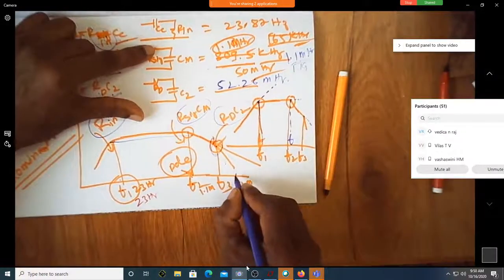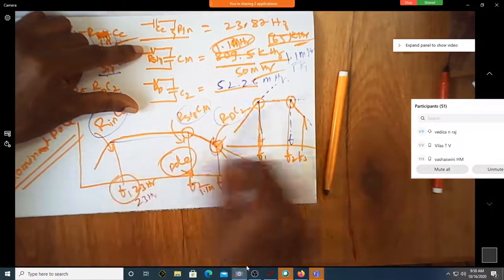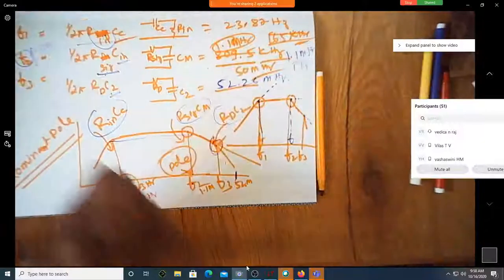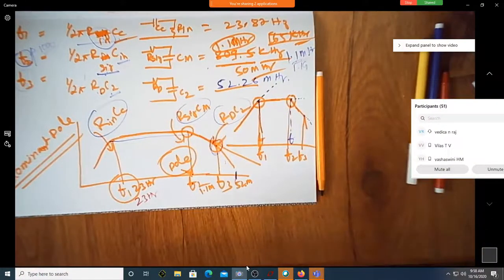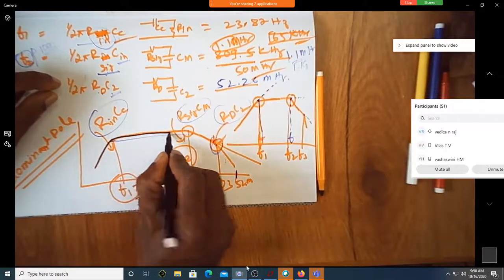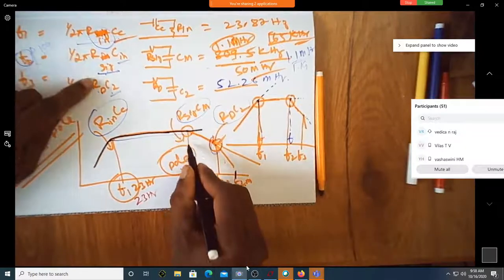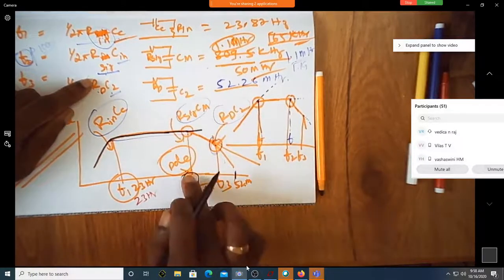Because 1.1 megahertz, sorry, gigahertz is here. So does the plot change to something like this now? Just give me time. Will it be now something slightly different? It will extend now. This will continue now. Why is it continuing? Because this is no more there. This is not there now. This has been shifted now.